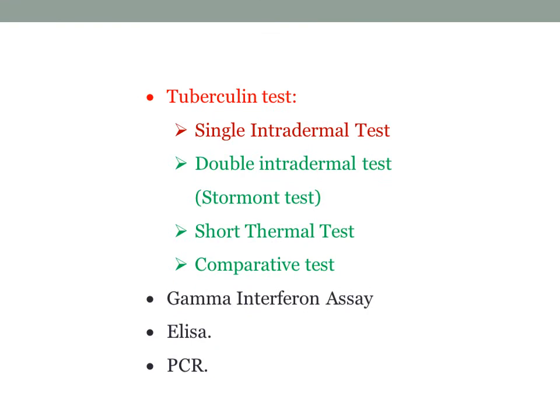The immediate diagnosis is provided by a famous allergic test, the tuberculin test, and the important test is the single intradermal test. But here the chances are there of false positive and false negative cases. But common testing is done by the single intradermal test.